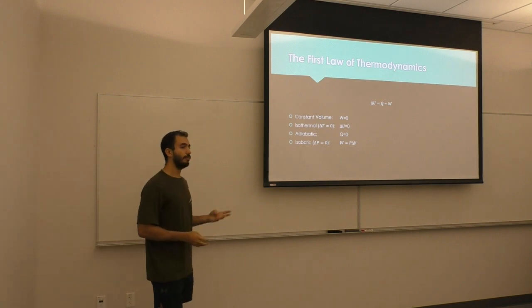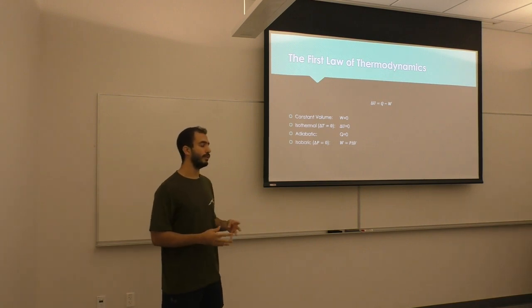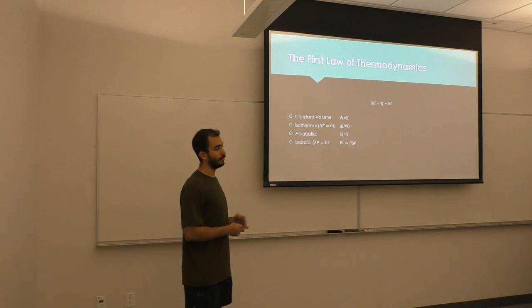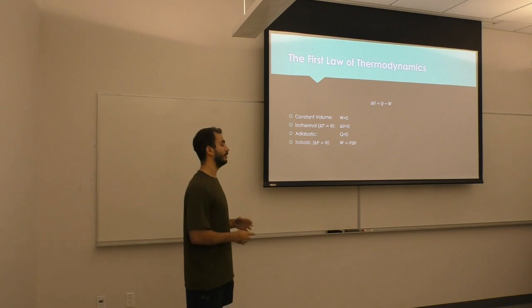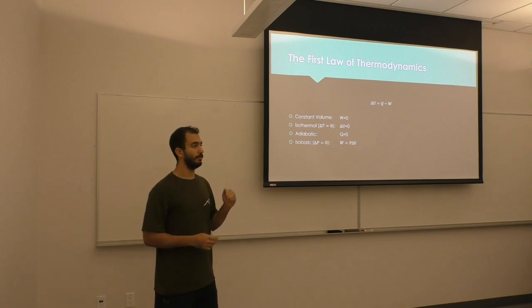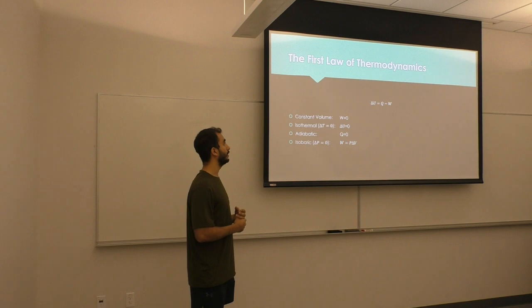We have 4 processes that are commonly used in the first law of thermodynamics. The first one is constant volume. That's basically the one I just explained, where the piston is pinned, so it's not going to move, so work is going to be equal to 0.